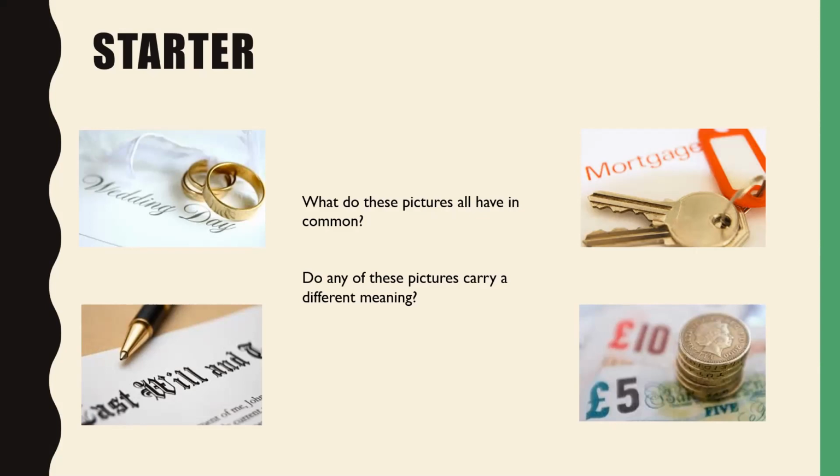On a wedding day, a couple will make a promise to each other. A mortgage is a promise between a new homeowner and a bank, where the homeowner promises to repay the bank their loan. A will is a promise to people's friends or family as to what they will receive after a person has died, and the money is a promise to pay the bearer of the money a particular amount. And if you look carefully at a £5 or £10 note, it will say the word promise.